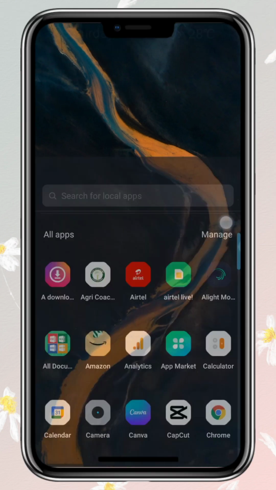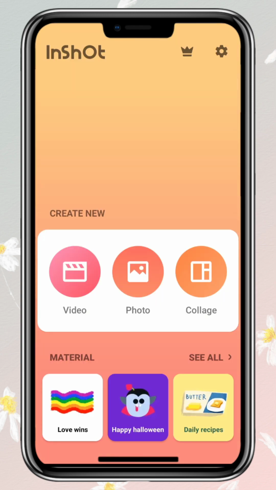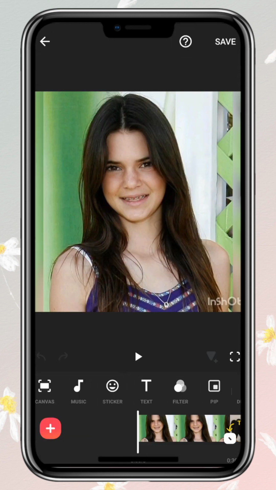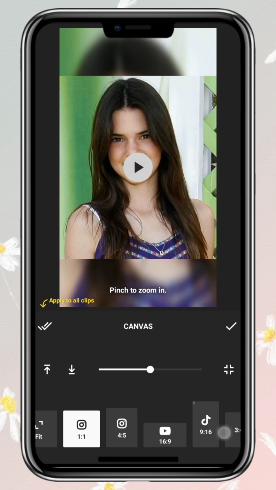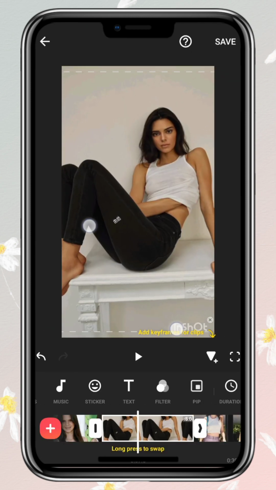To do this trend, open any editing application you have. I am using InShot editing application. Now go to New Project and add your 6 photos, 1 old photo and 6 new photos. Now select Format 9:16 and adjust all photos to the full screen to make it look good.